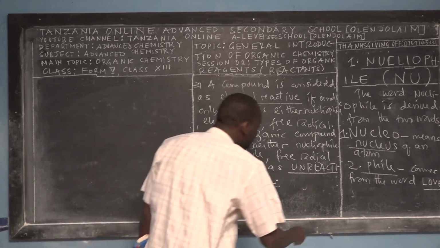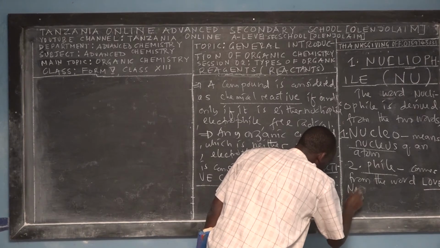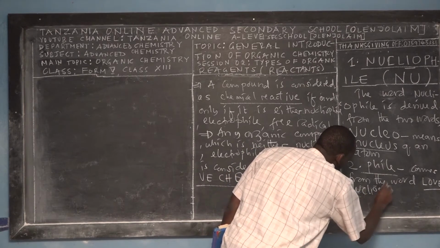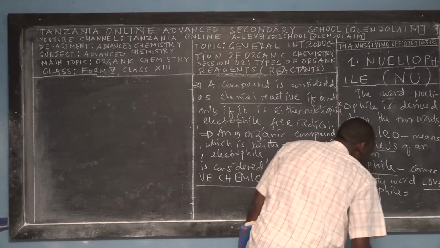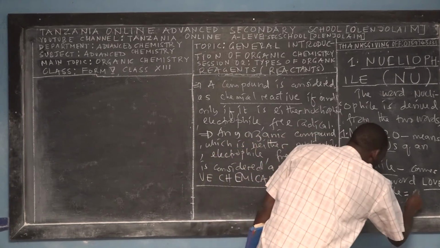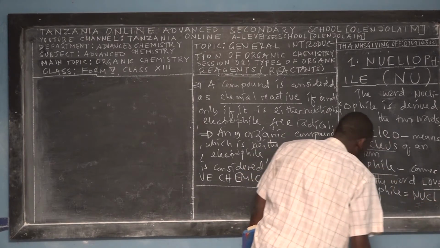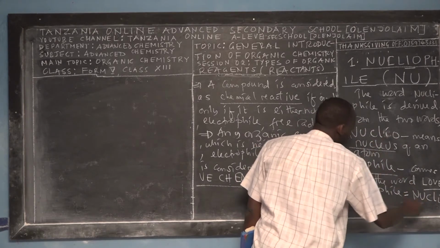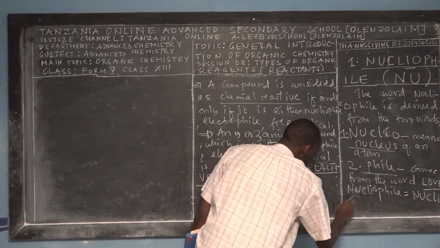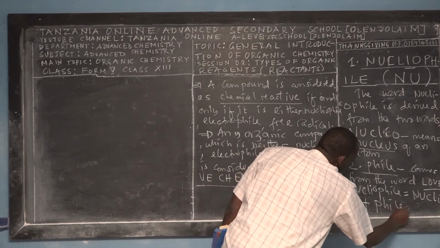So it means that the word nucleophile, to break it down, before we even go to the definition, we want to write this information down. The word nucleophile is made by two words: nucleo, plus another word which is called phile.